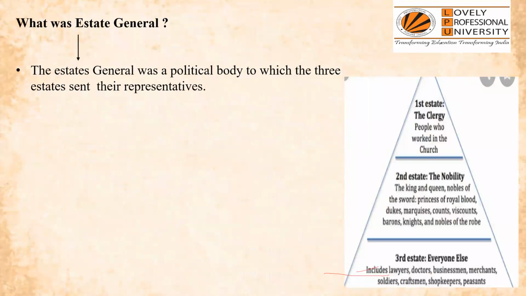Now, the Estates General was a political body to which the three estates sent their representatives. From every estate, estate 1, estate 2, and estate 3, people used to send their representatives to the Estates General, where a meeting is held. और मीटिंग कब होती थी? जब राजा को टैक्स इंपोज करना है, तभी मीटिंग होती थी, because according to the old regime which was being followed in France, the king could not impose any tax without conducting a meeting.